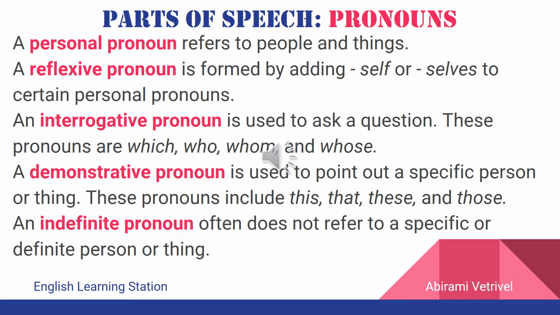The fourth type of pronoun is demonstrative pronoun, which is used to point out a specific person or thing, such as this and that in singular case and these and those in plural case. An indefinite pronoun refers to any general person or thing. It does not refer to a specific or a definite person or thing. For example, somebody, everyone, someone, no one, etc.